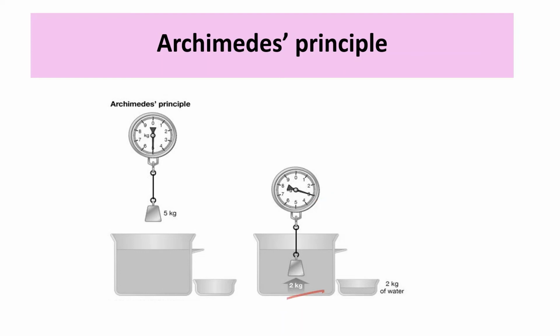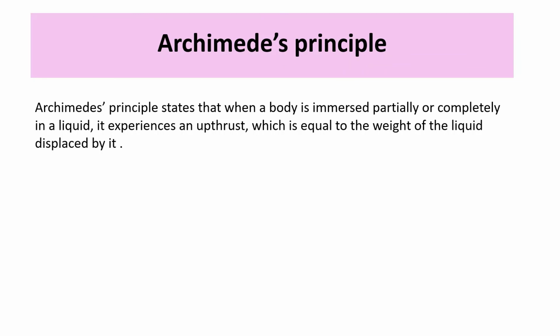Upthrust is equal to the weight of the water displaced. This is Archimedes' principle. Archimedes' principle states that when a body is immersed partially or completely in a liquid, it experiences an upthrust which is equal to the weight of the liquid displaced by it.